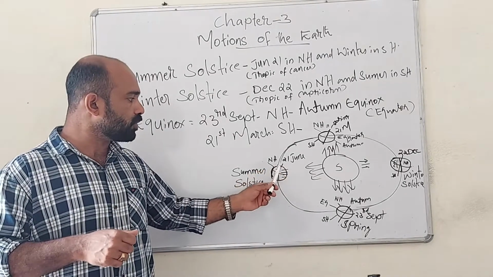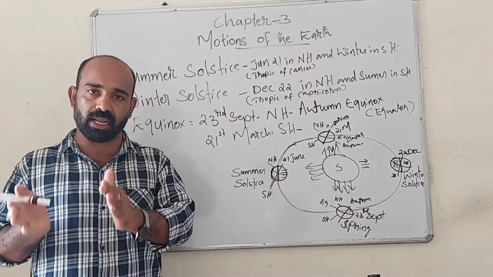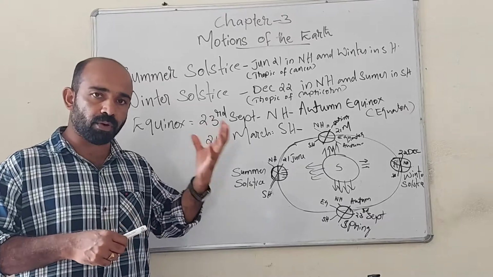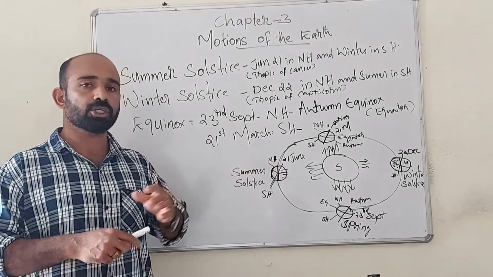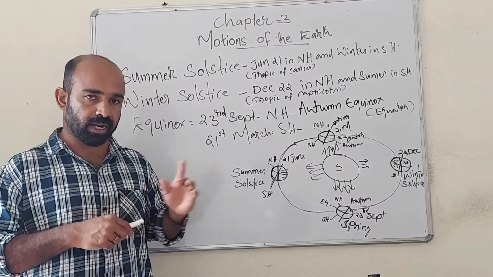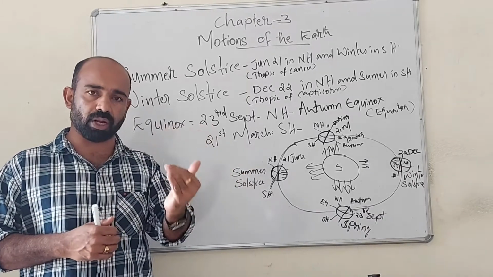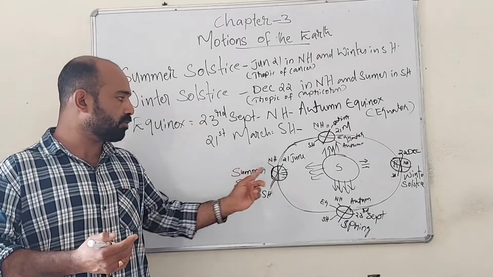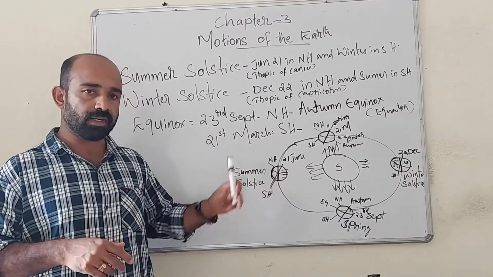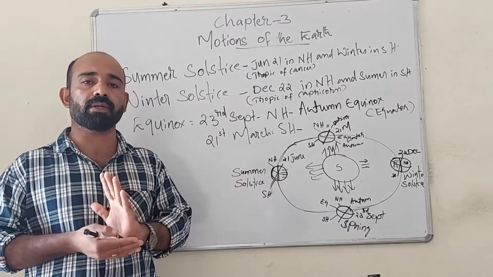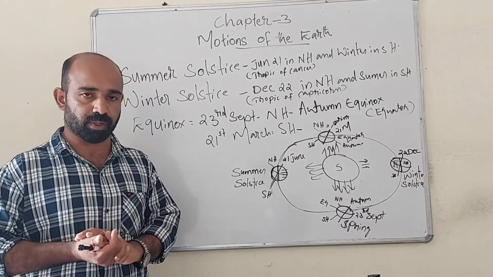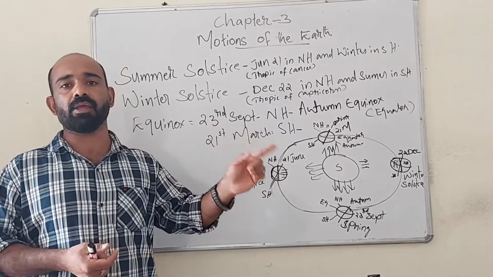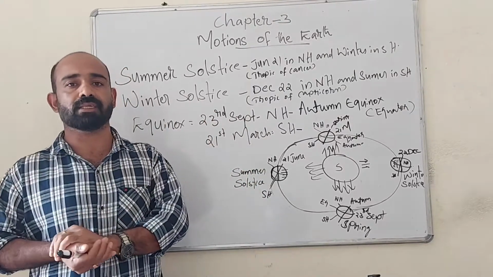Because of that, June 21st is the longest day and shortest night in the northern hemisphere, because more heat and light fall over Tropic of Cancer on this particular day. It can be June 20, 21 or 22, most probably June 21. That particular day is called summer solstice in the northern hemisphere, and the same day will be winter solstice in the southern hemisphere.